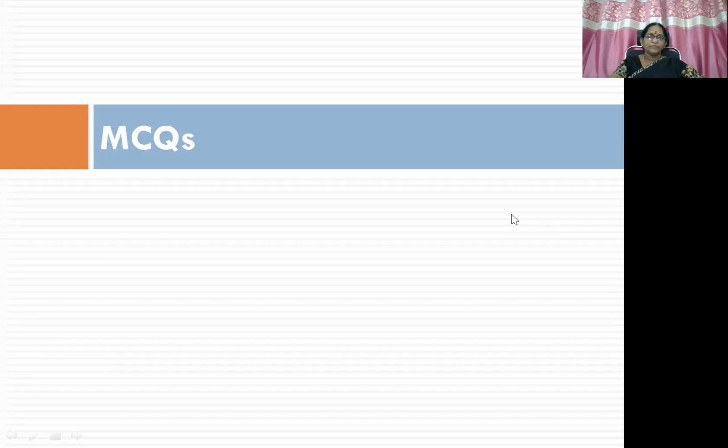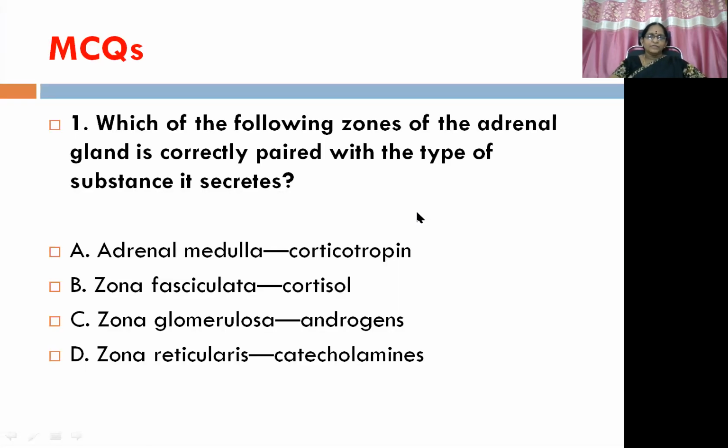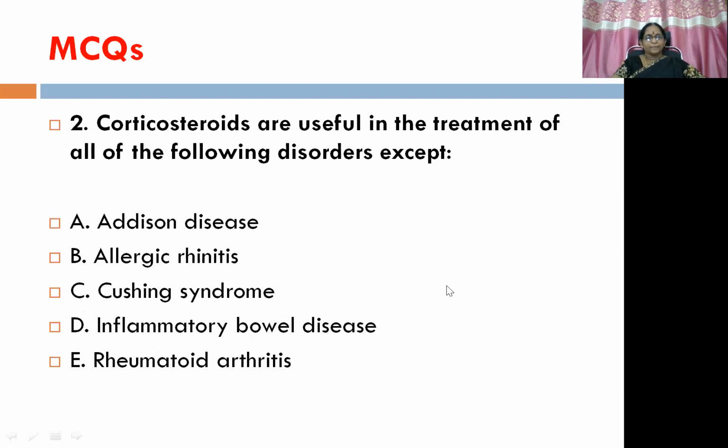Now I'm going to give you some MCQs. They sound easy, but you need to pay a little more focus to get the question. Number one, which of the following zones of the adrenal gland is correctly paired with the type of substance it secretes? To avoid this confusion, I have given you the mnemonic, that is GFR. So adrenal medulla, corticotropin, zona fasciculata, cortisol, zona glomerulosa, androgens, then zona reticularis, catecholamines.